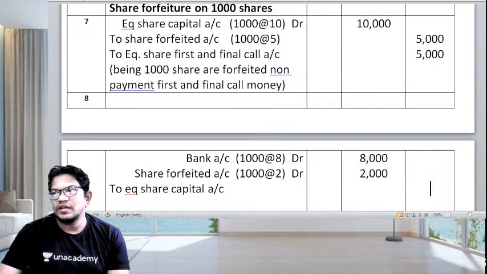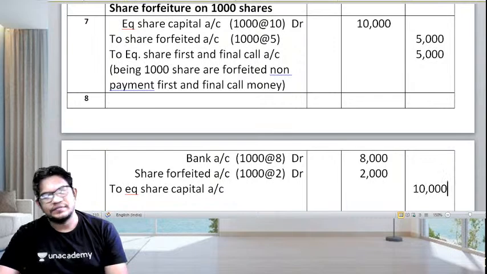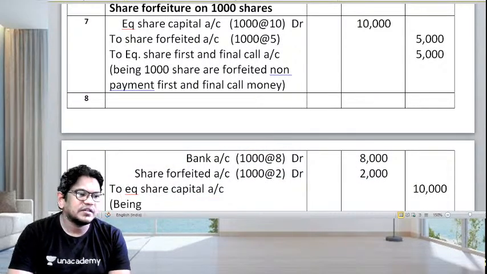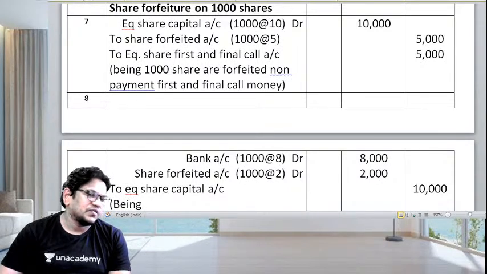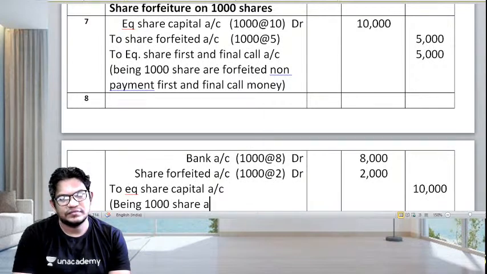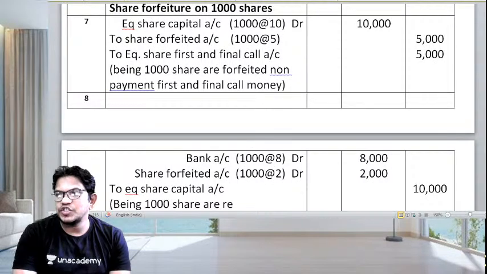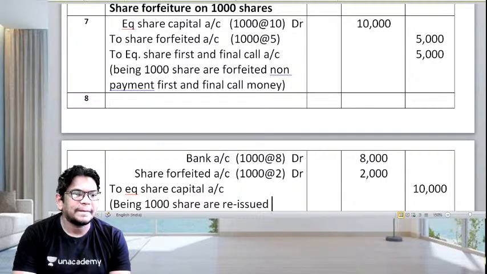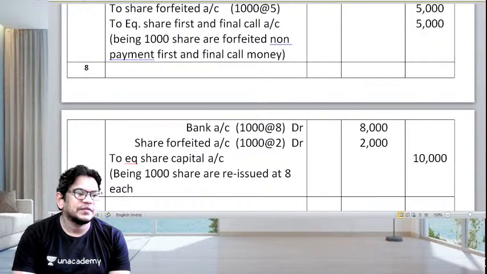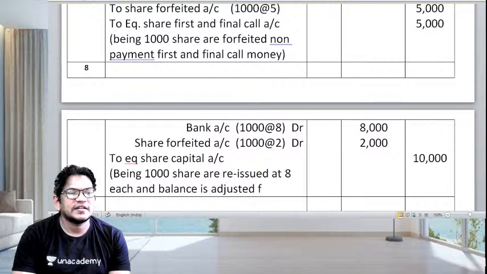That comes 10,000. Being 1000 shares are reissued at 8 each, and balance is adjusted from forfeited account.